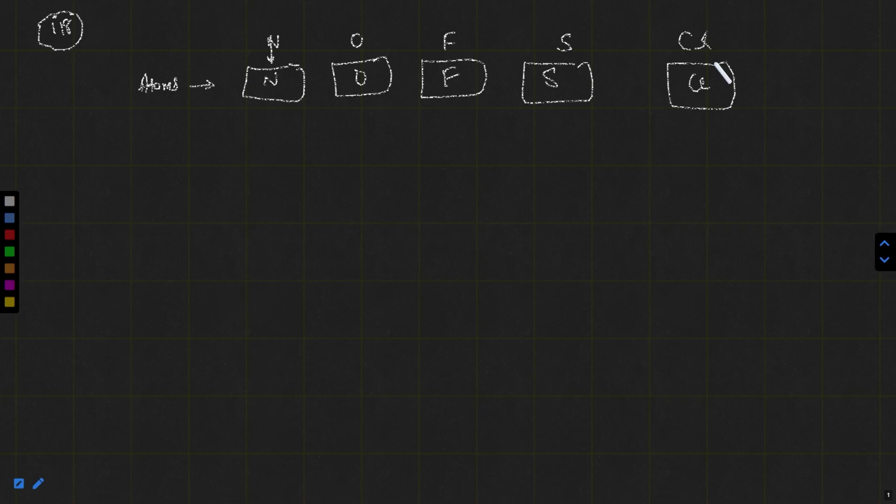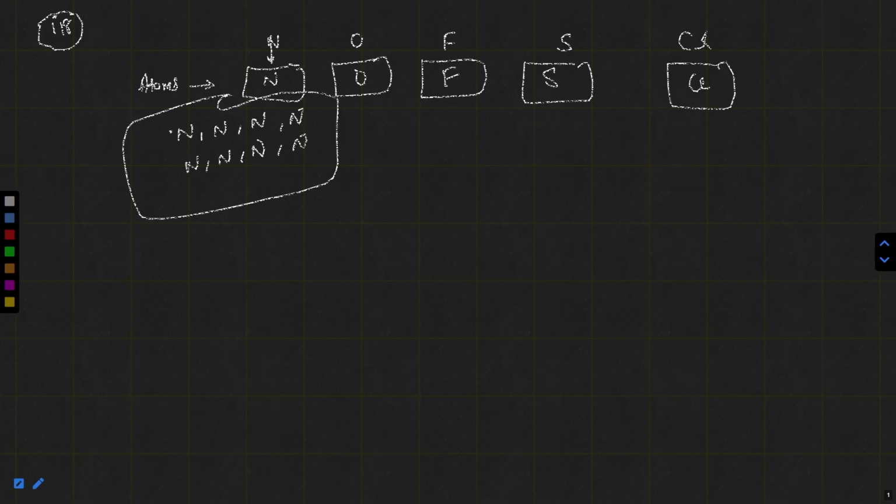Or you can say, if we are taking nitrogen atoms, we have taken 8 nitrogen atoms. Then if I am comparing the mass of this nitrogen with other nitrogens, suppose the mass is x gram, so it will also be x gram. It will also be x gram, because the mass and weight will be same for this, same for this.